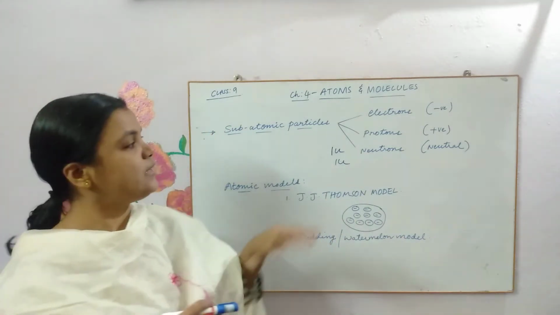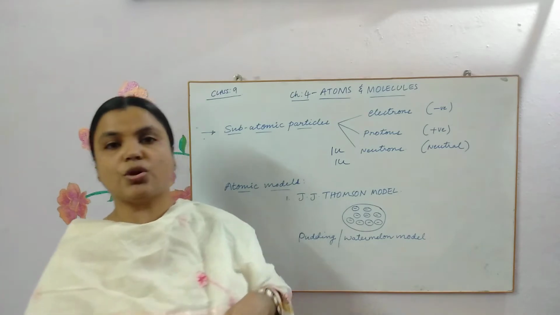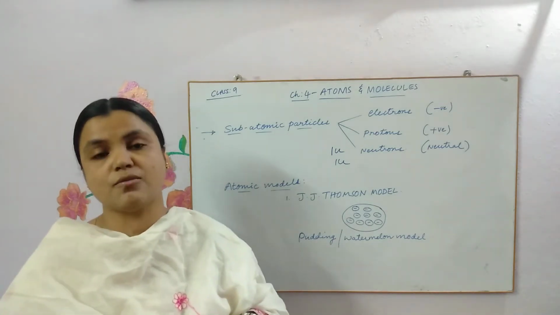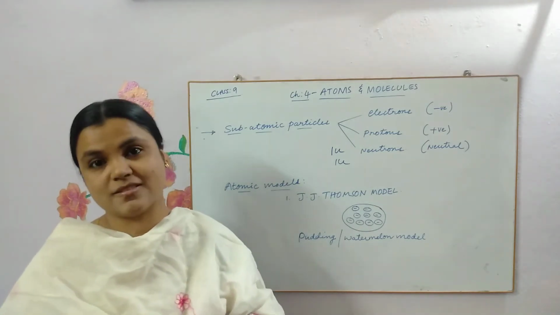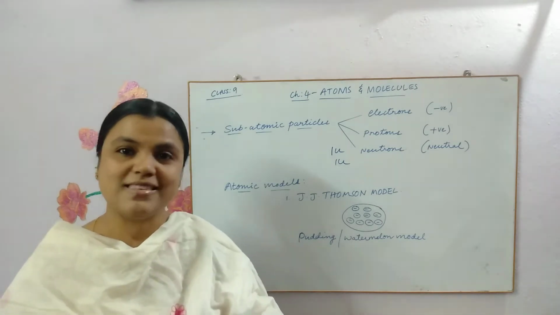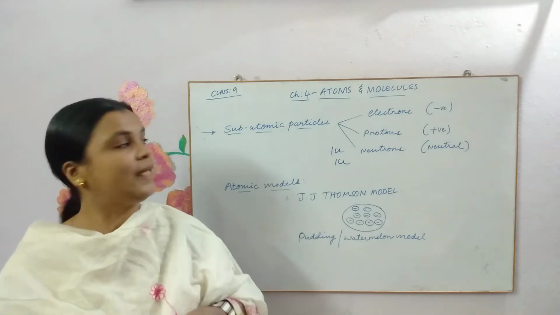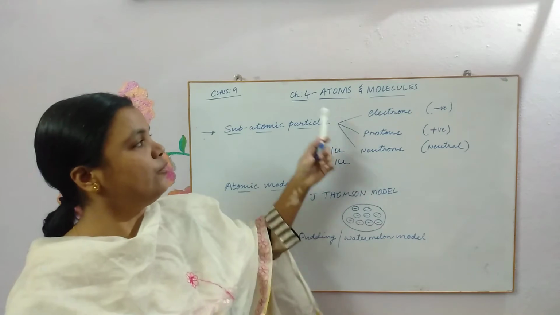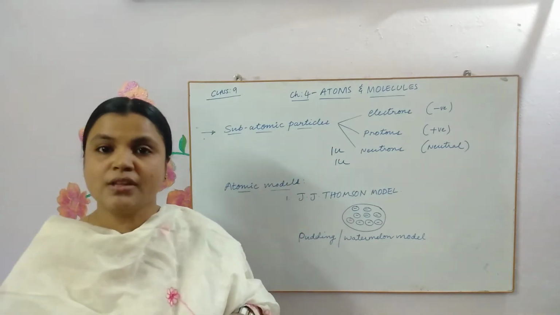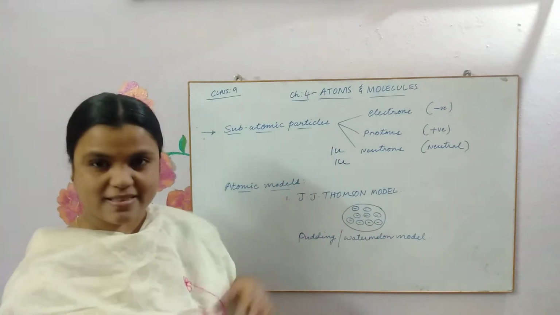So if an atom contains one proton and one neutron, its atomic mass will be 2 u, two atomic mass units, unified mass. We'll be learning more about it in the coming topics, one by one.